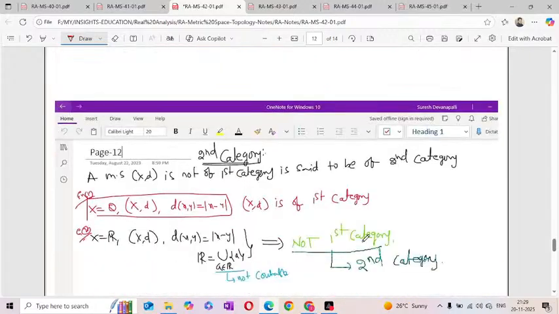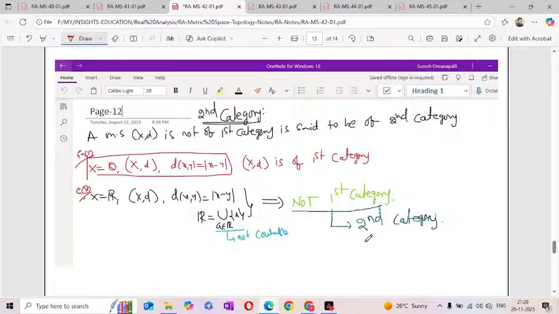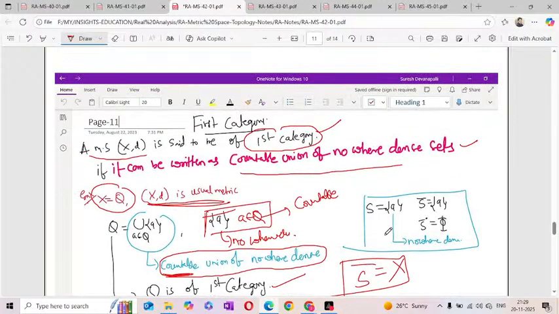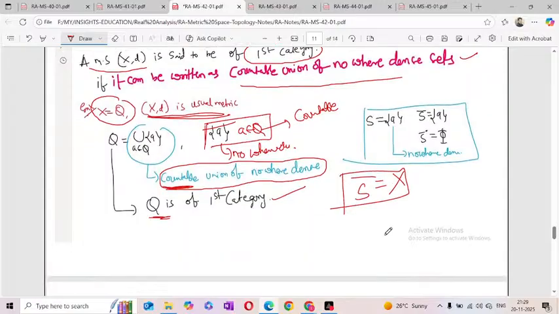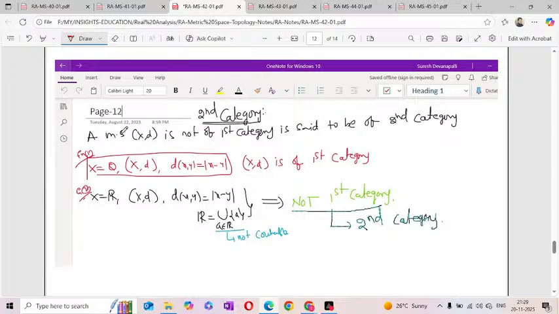Next, the second category. That is very simple. If it is not first category, we call it second category. That means if it is not a countable union of nowhere dense sets, that is the second category. So a metric space x comma d that is not of first category is said to be of second category.